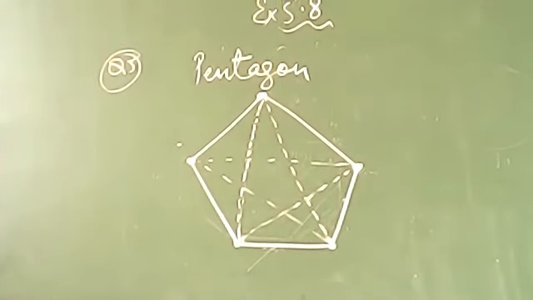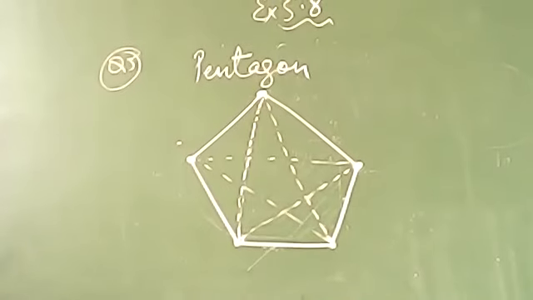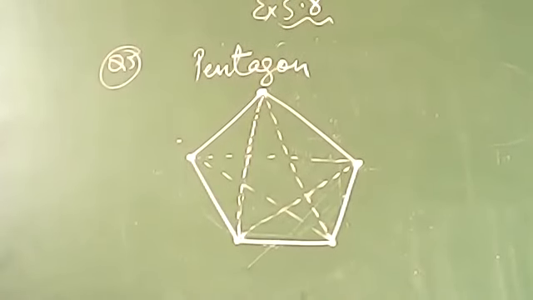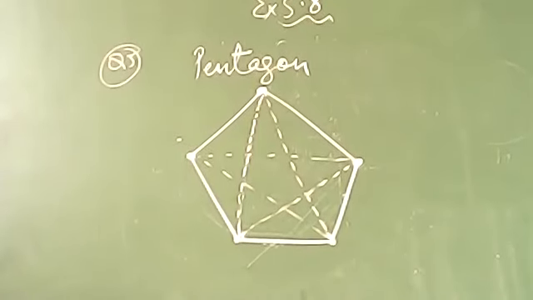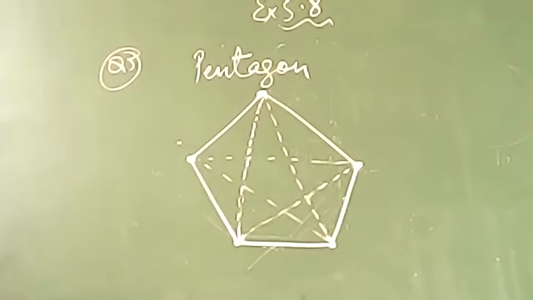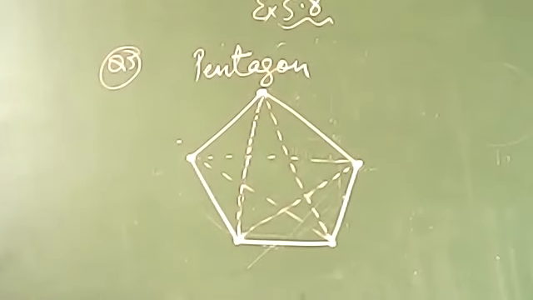So students, this question is completed. We have drawn a pentagon because it has 5 sides, and also we have drawn lines between opposite vertices to show the diagonals. So this question is completed and our 5.8 is also completed.